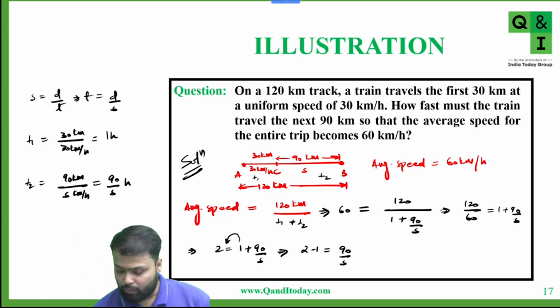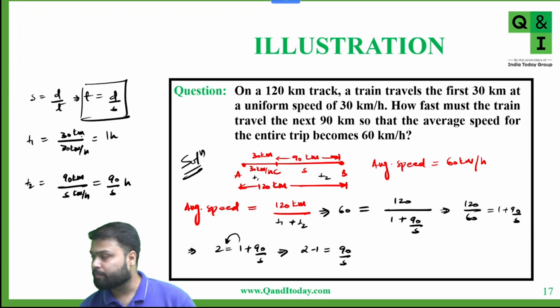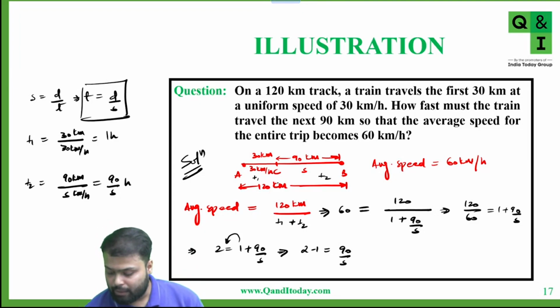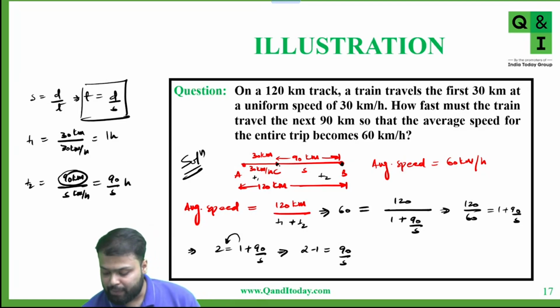Okay. We know that time is equal to distance upon speed. Yes or no? And let's say from C to B, we know that distance is 90 kilometer, and I'm assuming the speed of the train from C to B is S kilometer per hour.